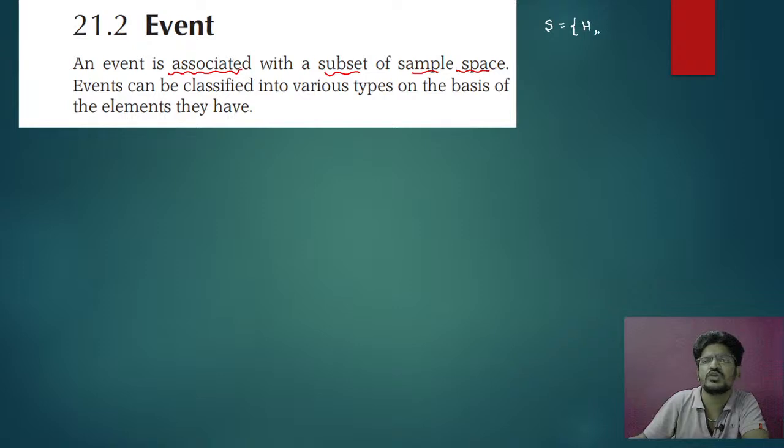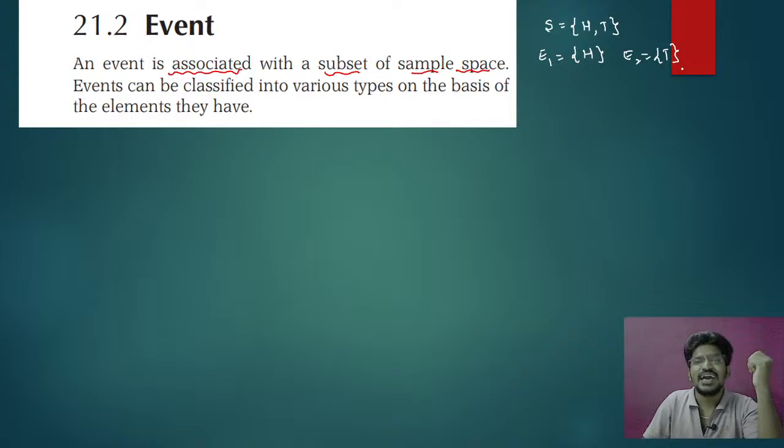Sample space is going to be head comma tail. So here event E1 I can write H, event E2 I can write as tail. Why? Because events are the subsets of sample space.